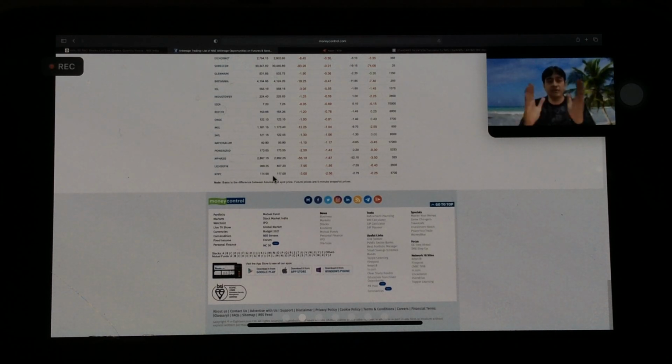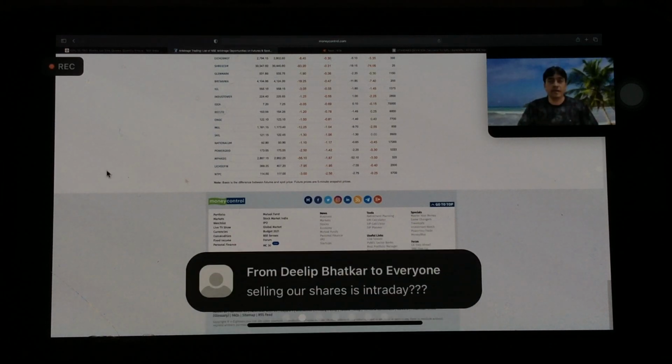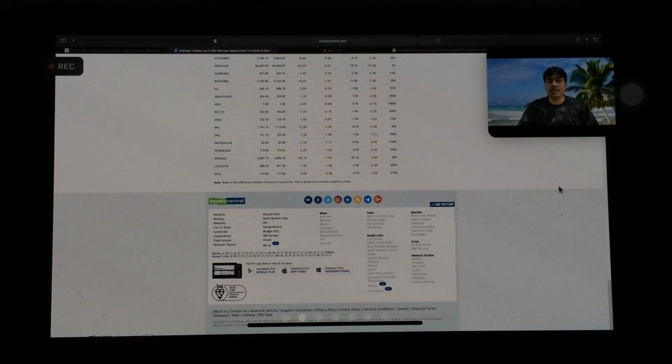So this 3 rupees difference will nullify on the day of expiry. We can square it off around 3:25 on the day of expiry. It will be almost equal. So we will be making around 2.5% risk-free return, and we just cover both positions. That means buy our holding back on the last day of the month, and the futures which you have purchased, you have to square off. Selling shares from the portfolio is not intraday; it will go from your portfolio for that month.